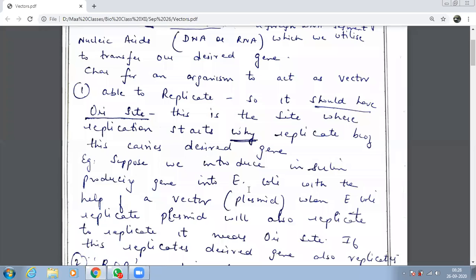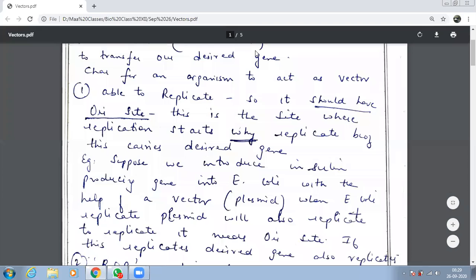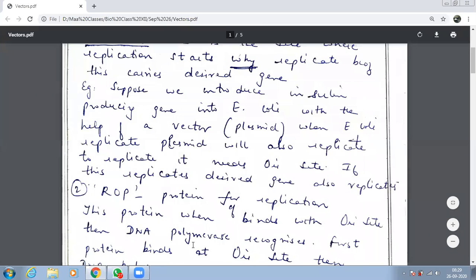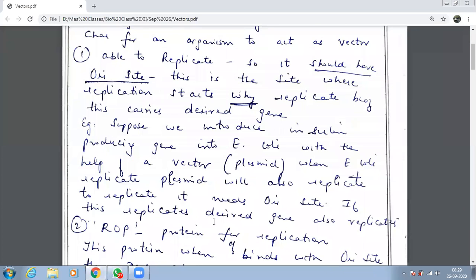Now what happens is this plasmid enters, the replication process starts. This plasmid will also start replicating. As soon as it enters the host cell, the plasmid will start the replication. And I told you before that for replication, what site is needed? Ori site. If this plasmid is replicating, then automatically what is it replicating, children? The desired gene. Yes, the desired gene will also start replicating.